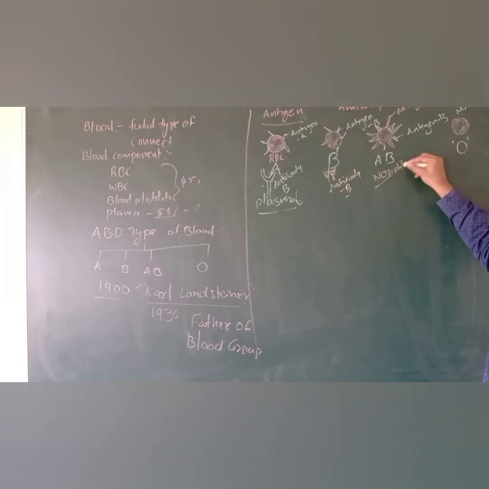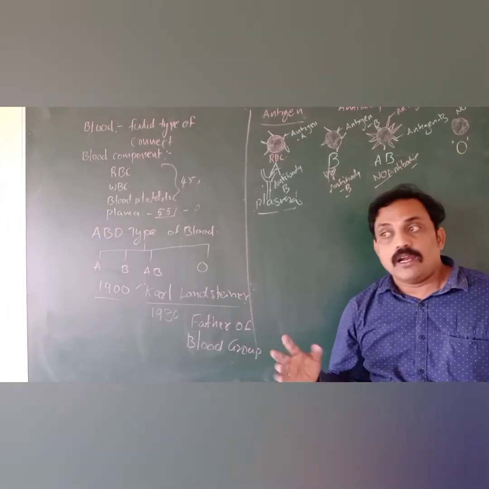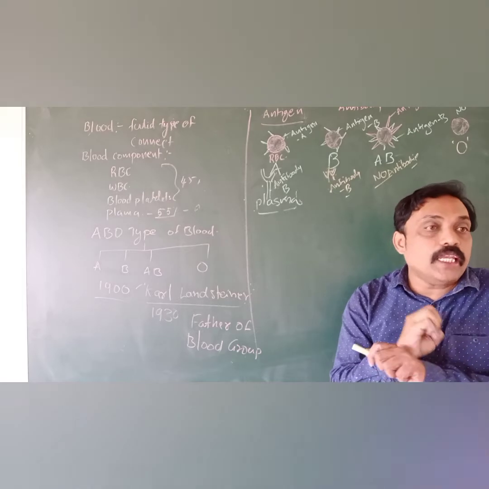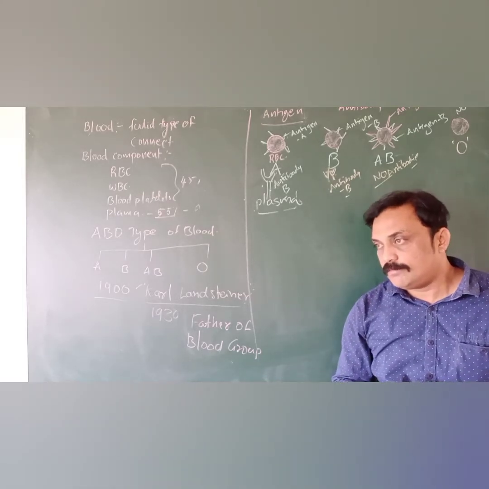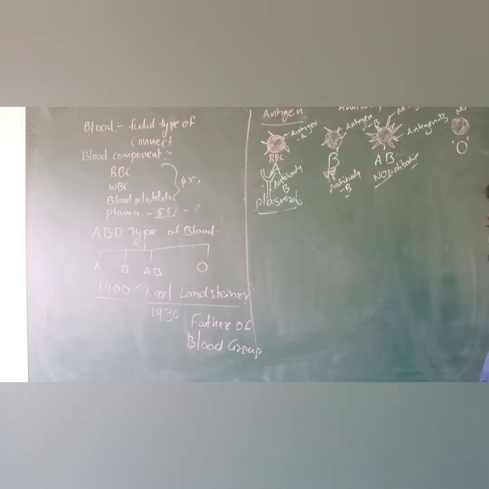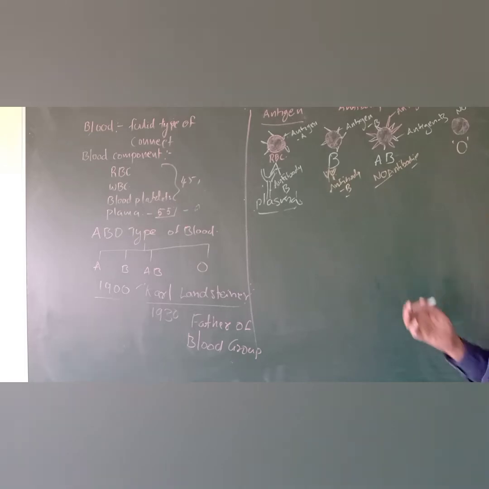That means in those who have the AB blood group, their plasma does not produce any type of antibodies. There are no antibodies in their plasma. These antigens are not stimulated to produce antibodies in their plasma.